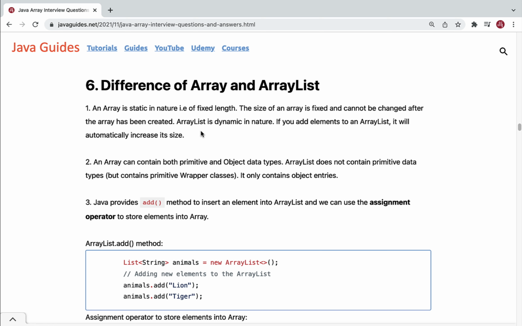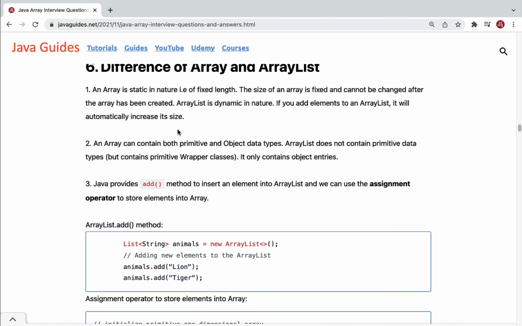On the other hand, ArrayList is dynamic in nature. If we add elements to an ArrayList, it will automatically increase its size. ArrayList has a default length like 10, and whenever we add elements beyond 10, it will internally increase its size automatically. So just remember, array is static in nature, it means a fixed length data structure, and ArrayList is dynamic in nature. ArrayList internally grows its size automatically.